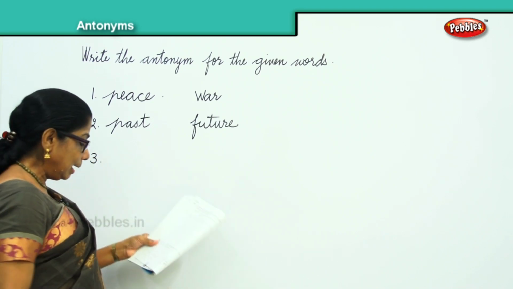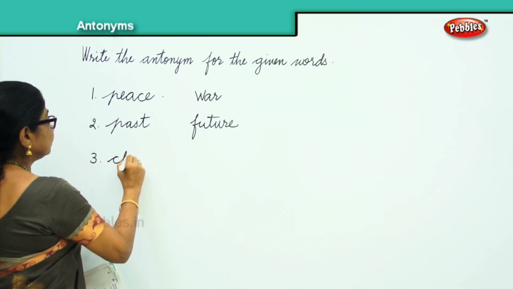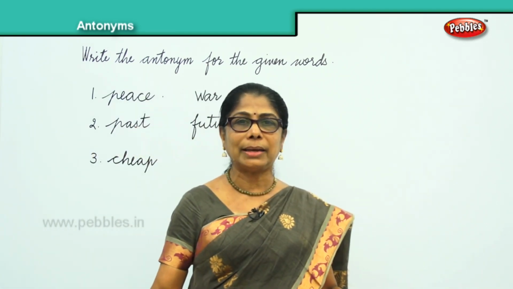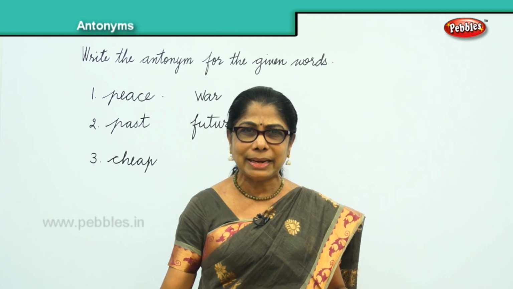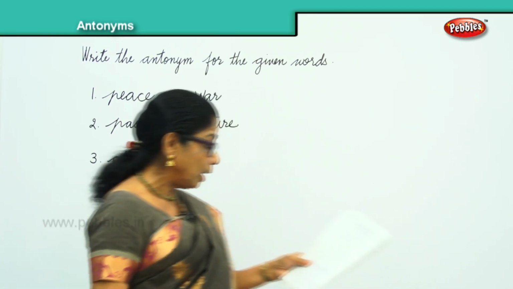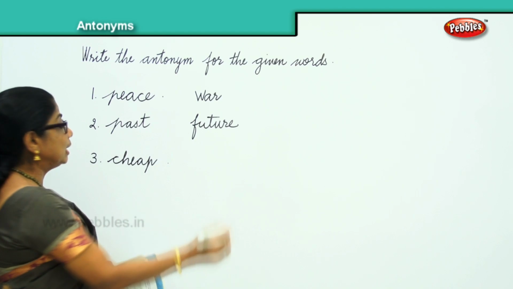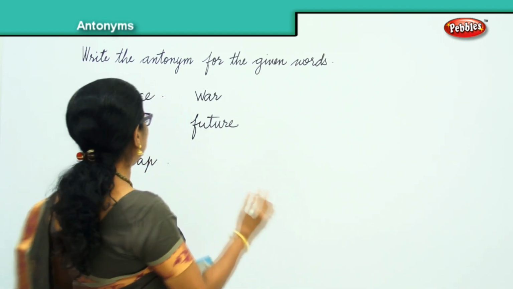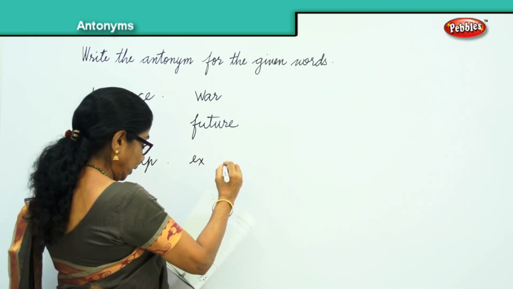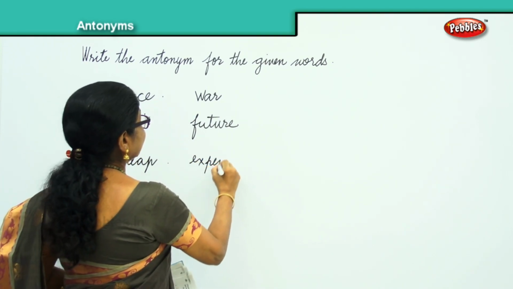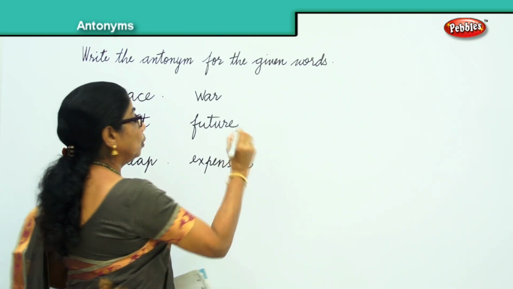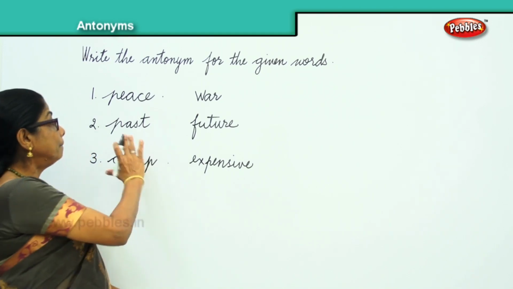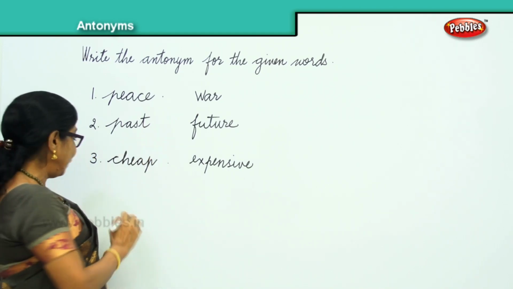Third one, let's see another word, cheap. Mama will say, don't go to the market and buy cheap vegetables. Buy nice, fresh vegetables. Or you say, don't buy cheap things. There are cheap vegetables and expensive ones. Very good. Expensive. There are cheap clothes, expensive clothes. So you get the opposite. Peace, war, past, future, cheap, expensive.